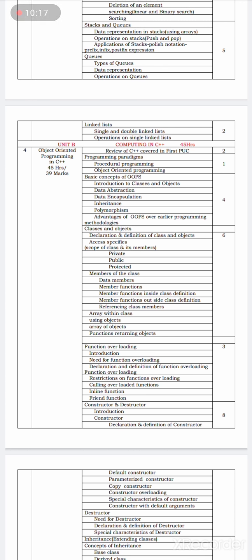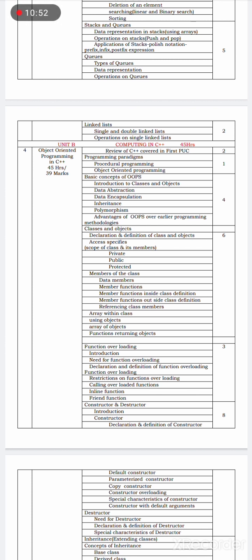Here we will study review of C++ covered in first PUC: programming paradigms, what is procedural programming, what is object-oriented programming, the basic concepts of OOPS, introduction to classes and objects, data abstraction, data encapsulation, inheritance, polymorphism, and the advantages of OOPS over earlier programming methodology. All these basic concepts from the previous year syllabus are reviewed in this first part of the second unit.